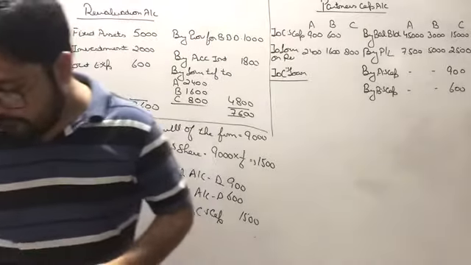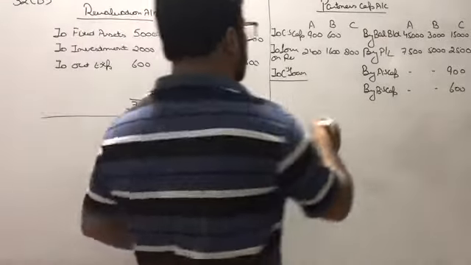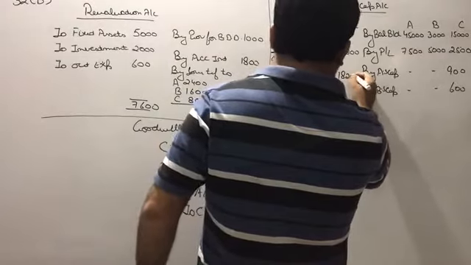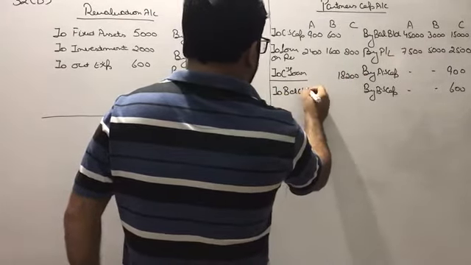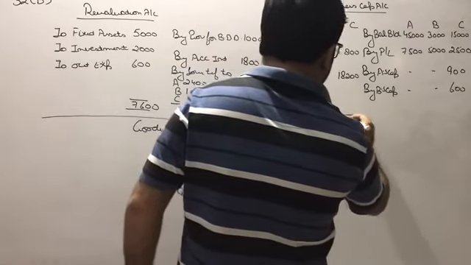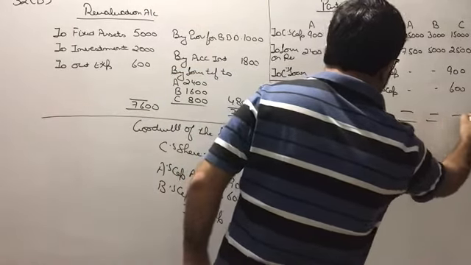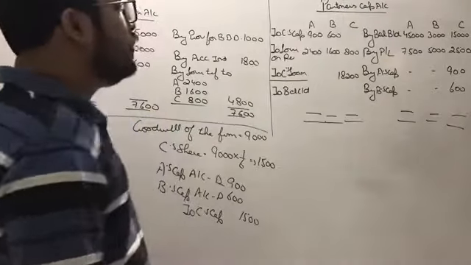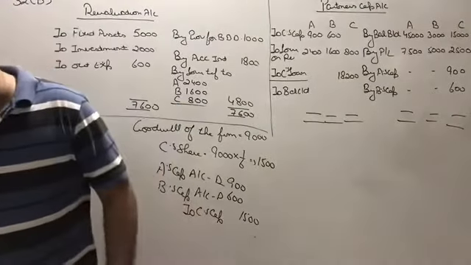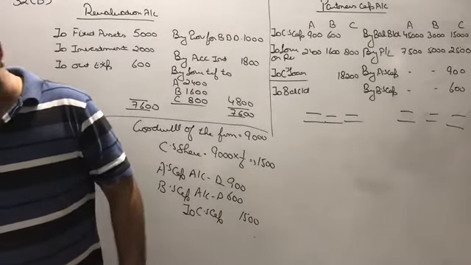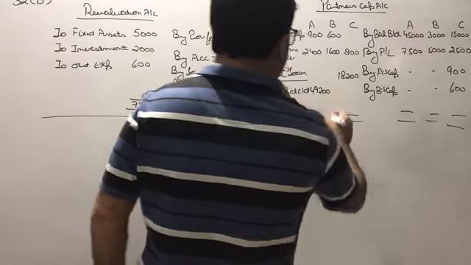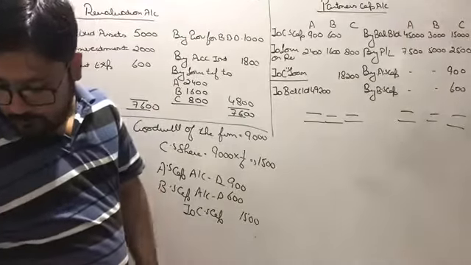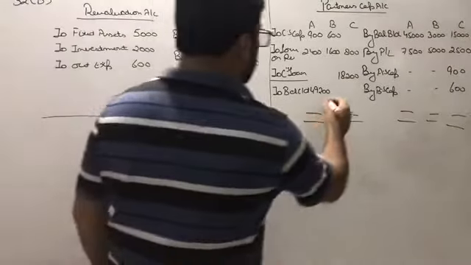So if you see the figure, it is coming 18,200, and the rest we can calculate the balances of the rest of the partners because they are still partners in the firm. So we have completed the partners' capital account as well. For A, we are getting the balance of 49,200, and for B, we are getting the balance of 32,800.